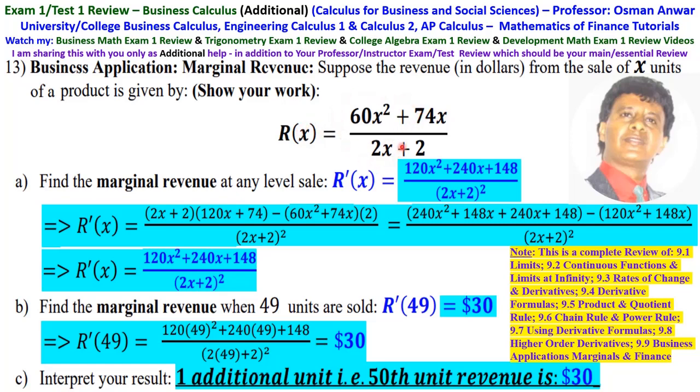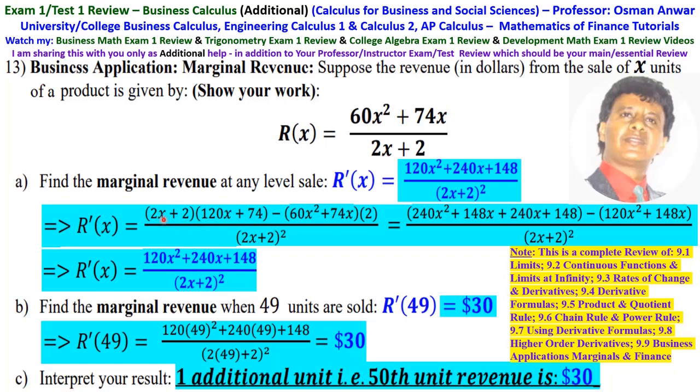So it is the bottom times the derivative of the top minus the top times the derivative of the bottom, over the bottom squared. The bottom is 2x plus 2 times the derivative of the top, which is 120x plus 74, minus the top, which is 6x squared plus 74x, times the derivative of the bottom, which is 2, over the bottom squared, which is 2x plus 2 all squared.